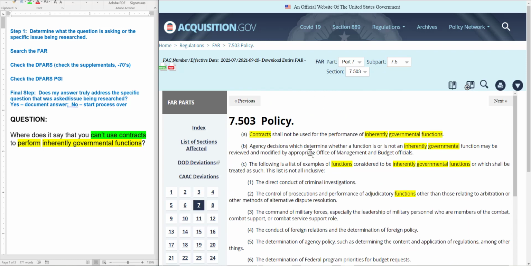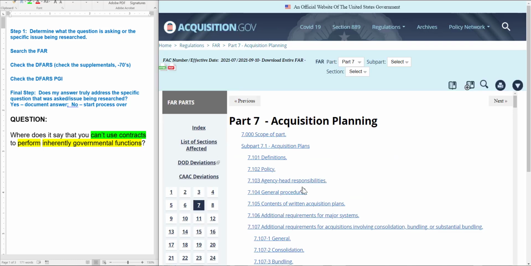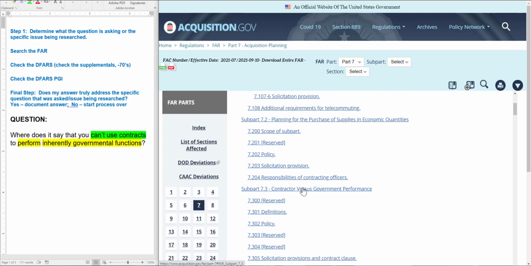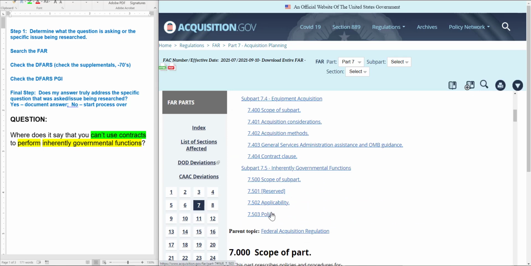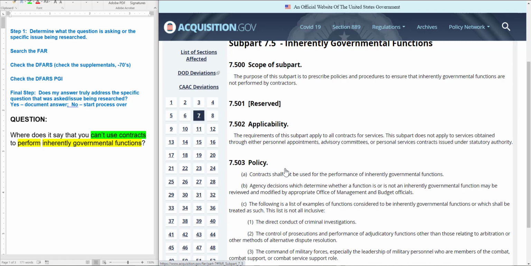Okay. Now it's only giving me the excerpt, and so I want to actually open up the whole thing. So I'm going to open up FAR Part 7, and remember I got to go to 7.503. So down here, 7.503, and you can see that it's under inherently governmental functions. So that makes me feel good. So I'm going to open that up, and down here in 7.503, I think it was A, contracts shall not be used for the performance of inherently governmental functions. Okay, so that sounds really good. So I'm going to put that down as an initial answer that I found.